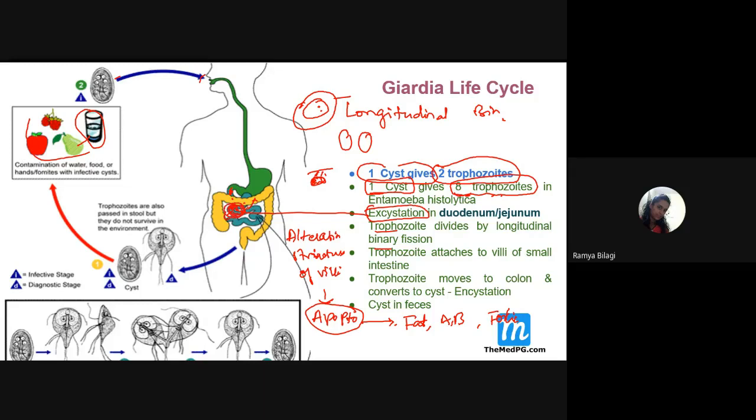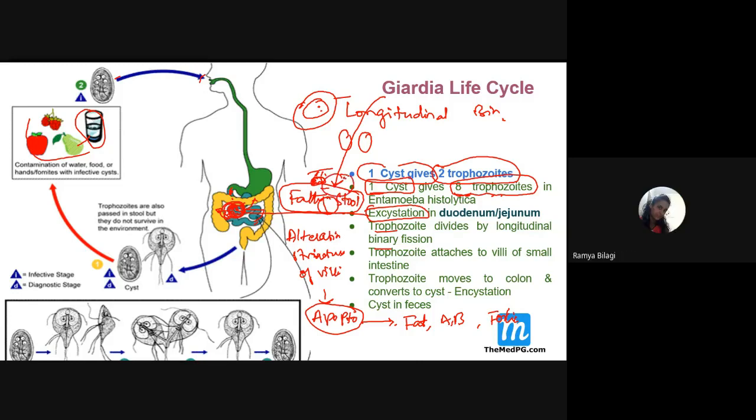So this point you need to remember. Now here only one trick will be there. Because of this reason, the fat is not getting absorbed in the intestine. So due to this, more and more fat will be passed into the stool. So we can get a picture of fatty stool. So this is one of the characteristic and diagnostic features of which one, students? Giardia lamblia.